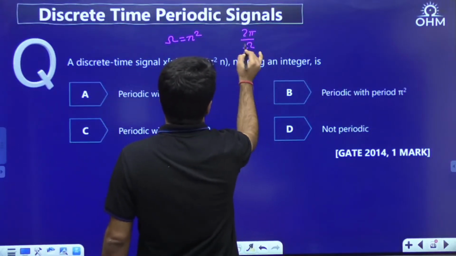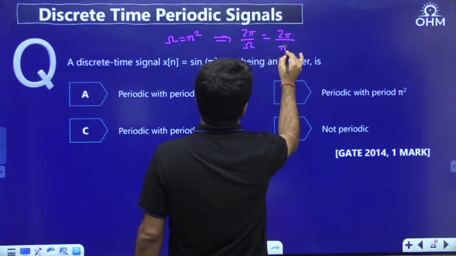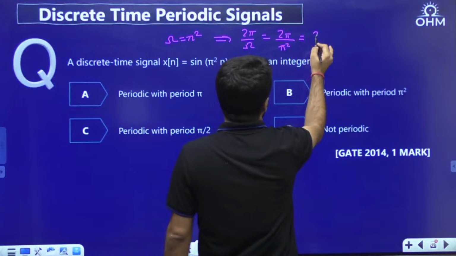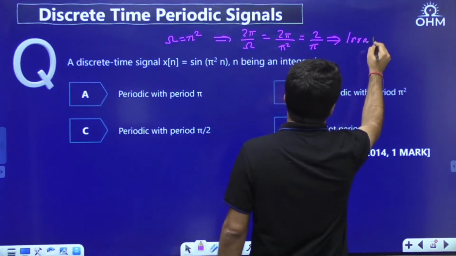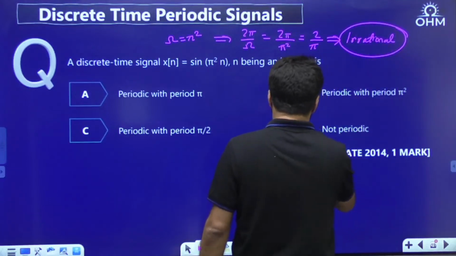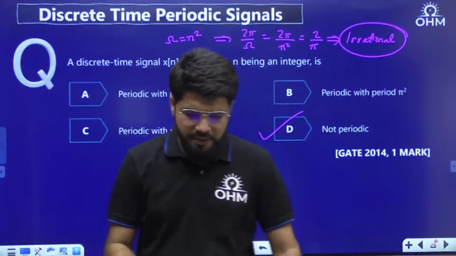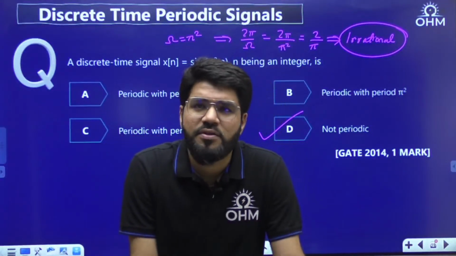So what is 2 pi by omega? It is 2 pi by pi square. One of the pi cancels, but still there is a pi in the denominator. It is 2 upon pi, which is irrational, and hence the given signal is not periodic. The correct answer is D. Simple question, 1 mark.